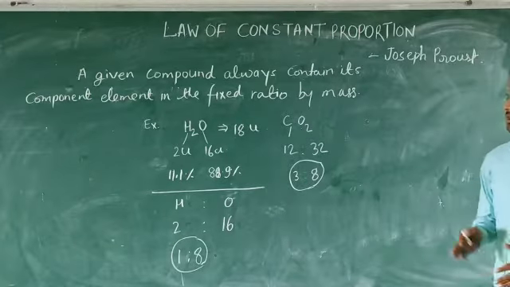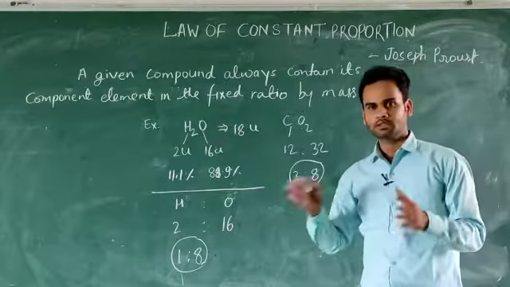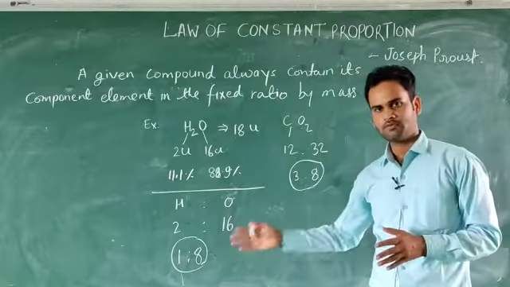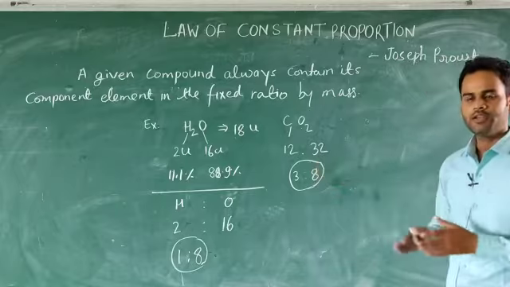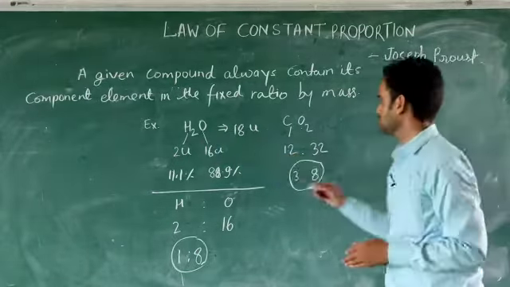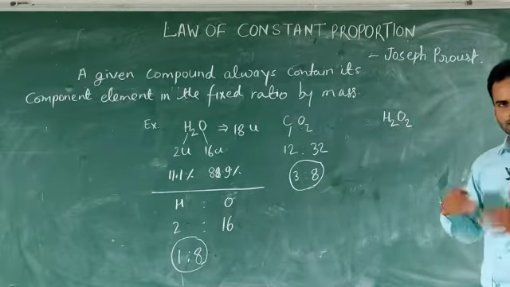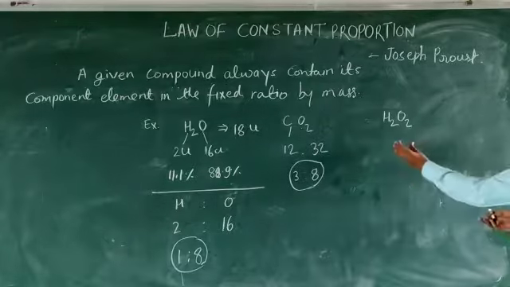It doesn't mean that these elements always combine together in this ratio. They can form another compound if they combine in a different ratio. Like if I talk about hydrogen and oxygen, they can make H2O2, hydrogen peroxide, as well, but here the ratio is different.